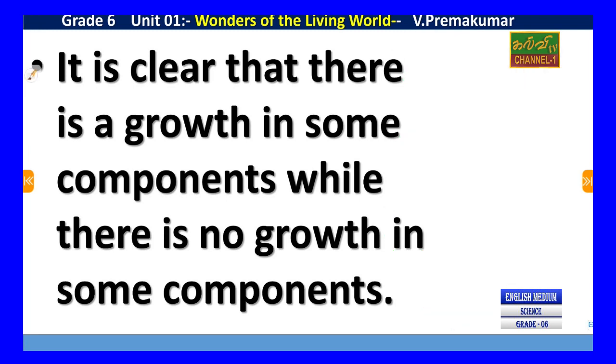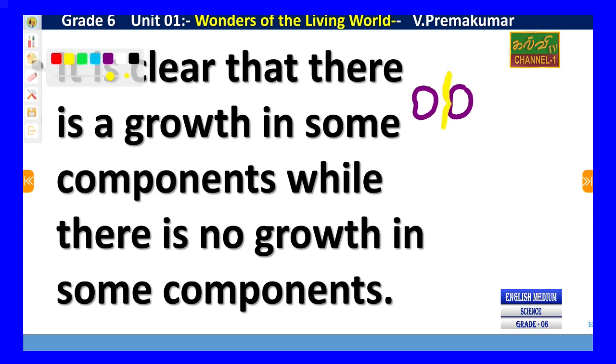Say for example, if you consider a seed. What happens? The seed is going to grow bigger. A small root is going to come out, and at the same time the leaves also differentiate.